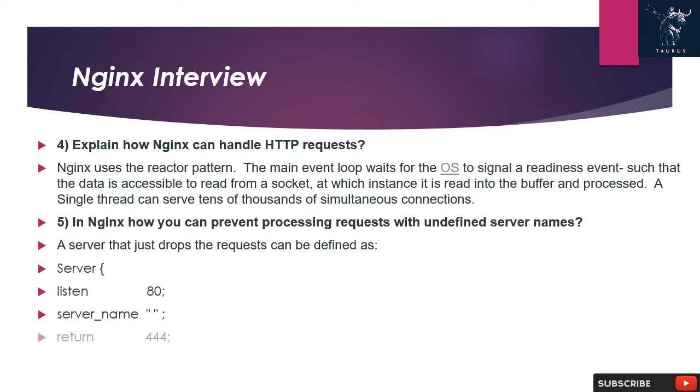5. In Nginx, how can you prevent processing requests with undefined server names? A server that just drops the requests can be defined as: server, listen 80, server_name underscore, return 444. Here the server name is kept as an empty string, which will match requests without the Host header field, and a special Nginx non-standard code 444 is returned that terminates the connection.